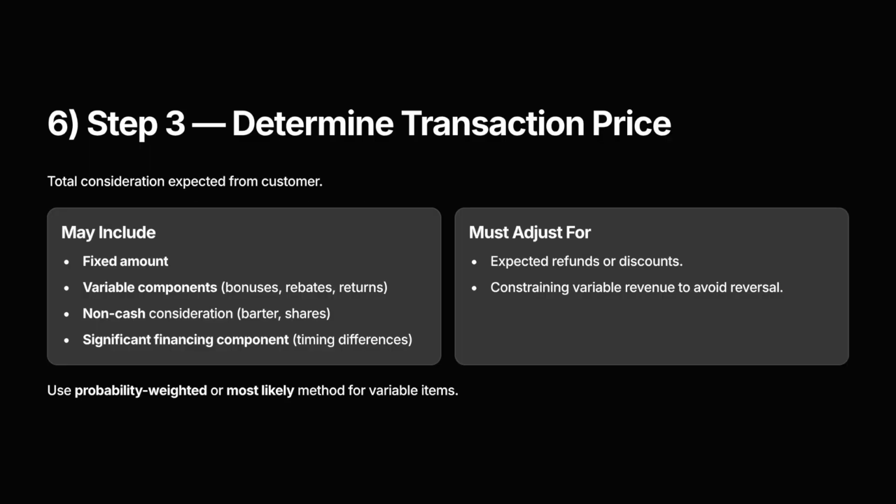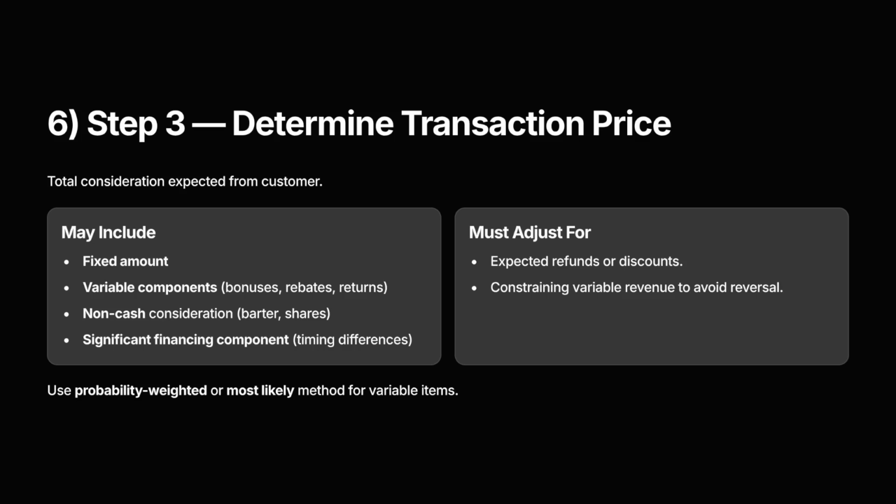Step 3. Determine the transaction price. The transaction price is the total consideration the company expects to receive in exchange for fulfilling its performance obligations. This can include fixed amounts agreed in the contract, variable consideration, such as performance bonuses, volume rebates, or penalties, non-cash consideration, like shares or barter goods, and a significant financing component if payment timing and delivery timing differ.